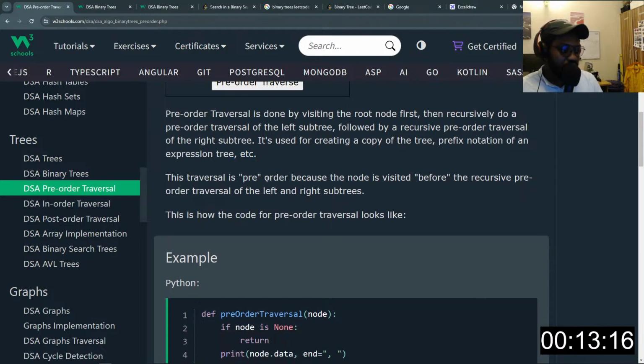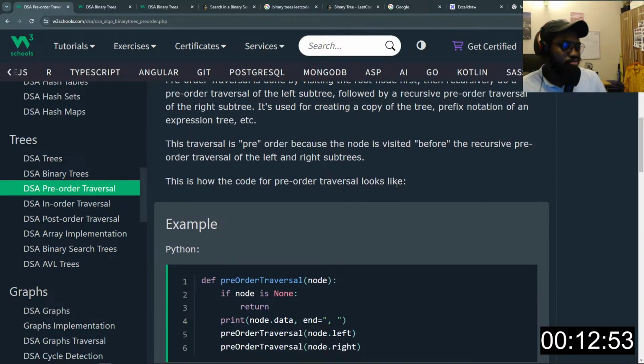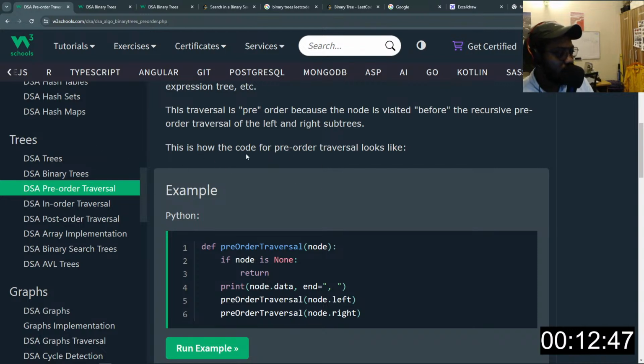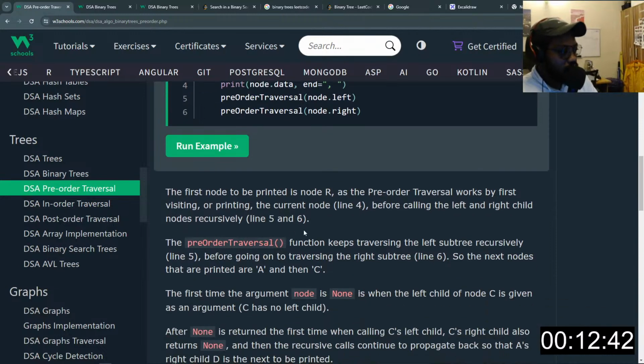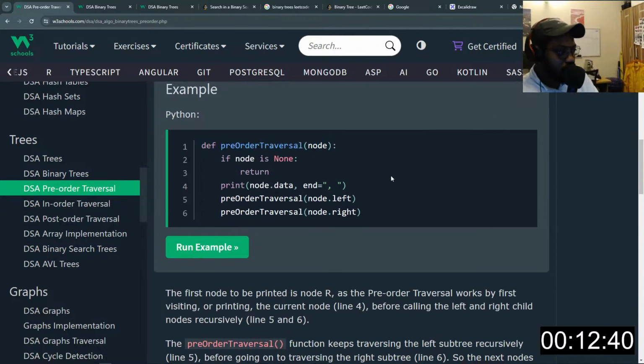This traversal is pre-order because the node is visited before the recursive pre-order traversal of the left and right subtrees. Okay. So this is how the code for pre-order traversal looks. We define the pre-order traversal function.